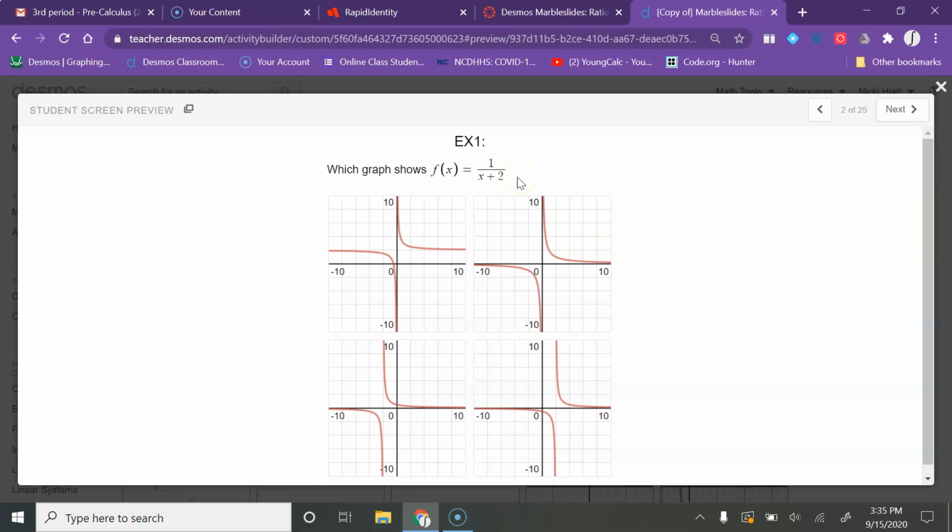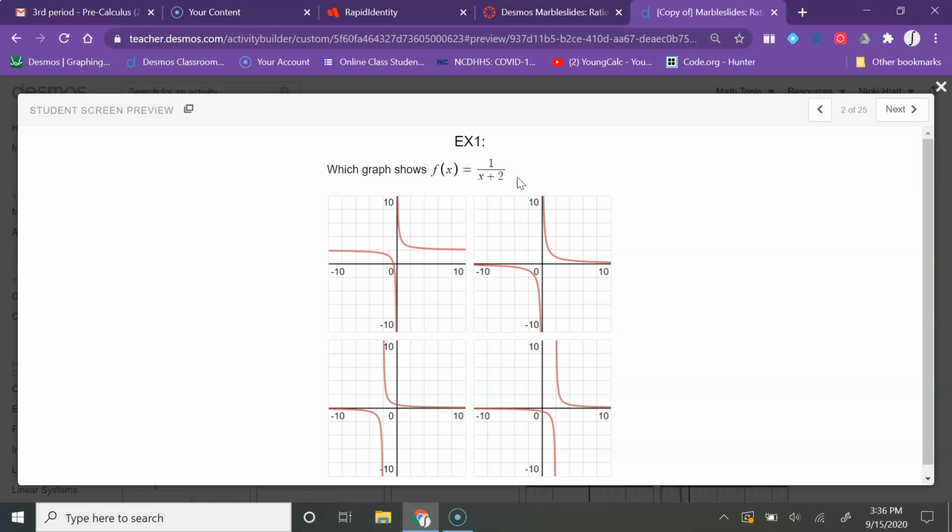Whenever we do that, that's going to move the function to the left or to the right. And in this particular case, since you have a plus 2, you're going to go to the left 2. Remember, everything inside of the parentheses is in the opposite direction. So you have a plus 2, which makes you think that you should go to the right, the positive direction. However, it's actually going to go to the left.